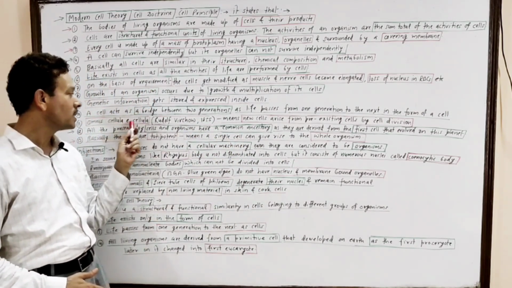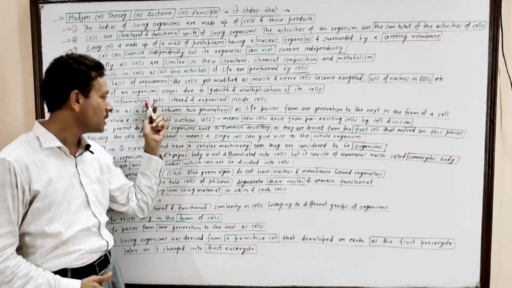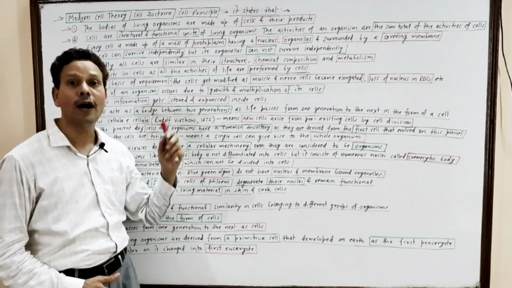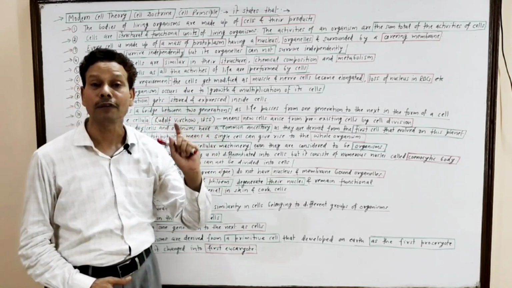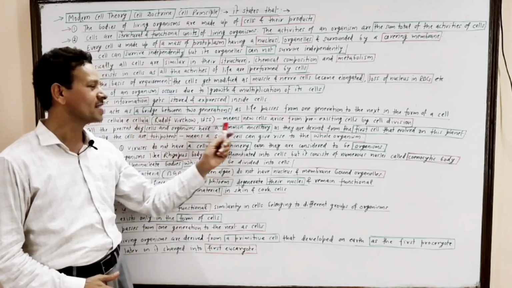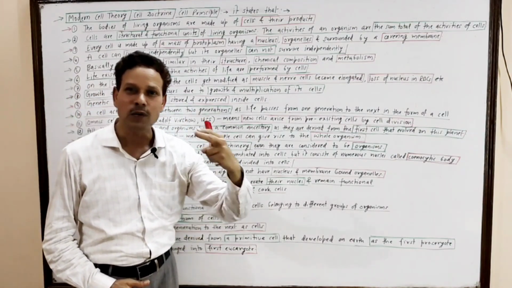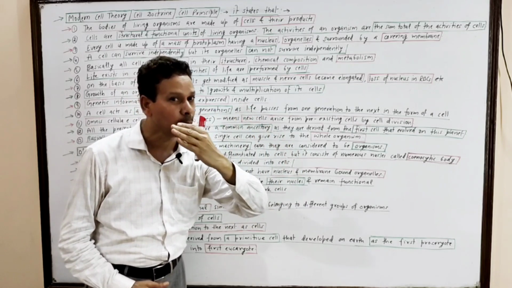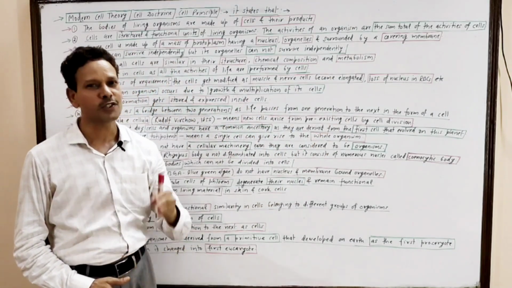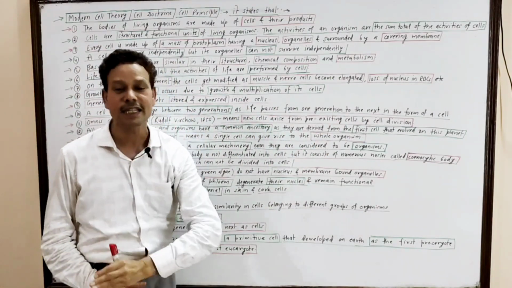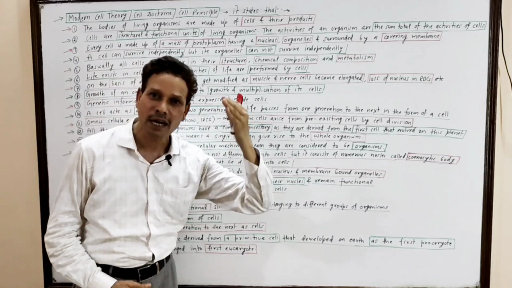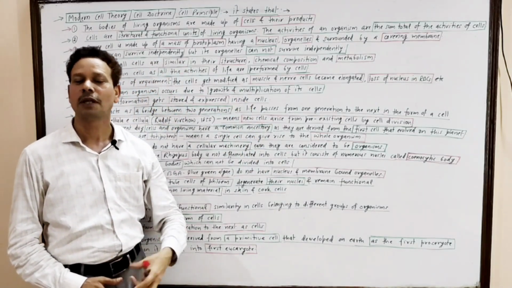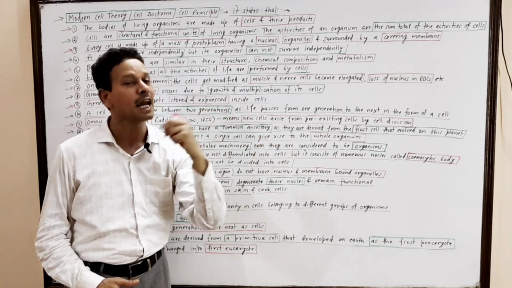Dear students, omnis cellula e cellula, that statement was given by Rudolf Virchow in 1855. It states that new cells arise from the pre-existing cells. It means a new cell arises from the pre-existing cell by cell division.